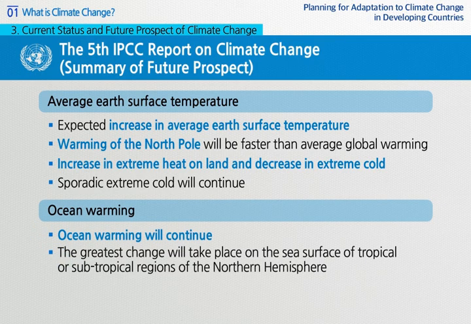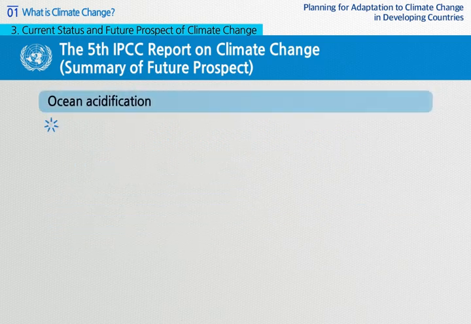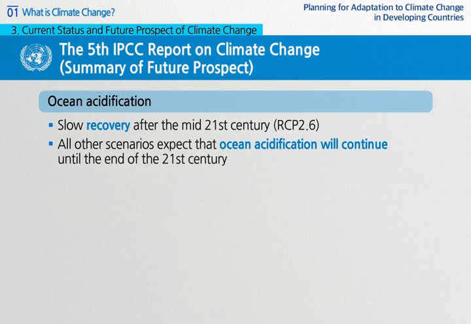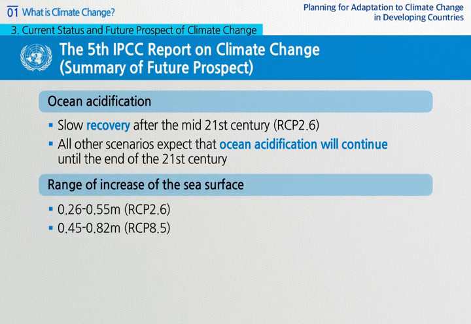Globally, ocean warming will continue, and warming of sea surface in the tropical and subtropical regions of the Northern Hemisphere will be the greatest. Ocean acidification is likely to be slowly recovered after the mid-21st century based on RCP 2.6. However, in all other scenarios, it will continue until the end of the 21st century. The range of the rise of the sea surface based on RCP 2.6 will be 0.26 to 0.55 meters. Based on RCP 8.5, it is likely to reach 0.45 to 0.82 meters.